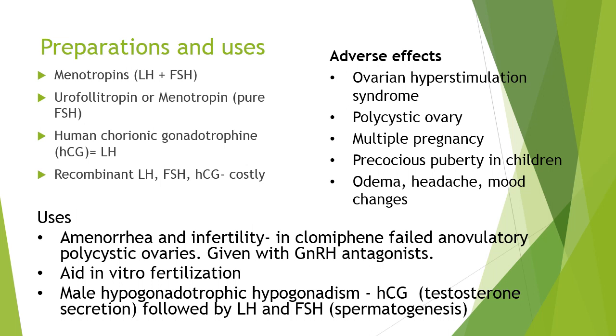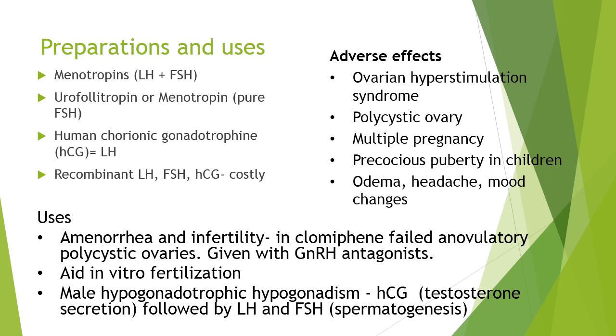These drugs are also used to aid in vitro fertilization, wherein the ovum is extracted after ovulation and it is fertilized outside the body, that is in vitro. So for this also an artificial ovulation is to be induced, and in a similar manner, that is using a gonadotropin releasing hormone antagonist, which will inhibit the cyclical release of LH and FSH, and an external control over the ovulation by giving gonadotropins can help in right timing of ovulation and its extraction.